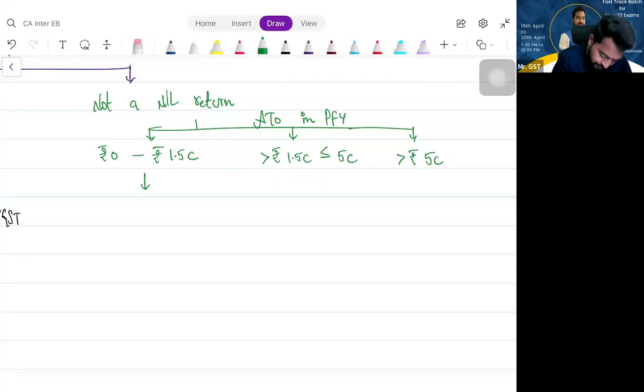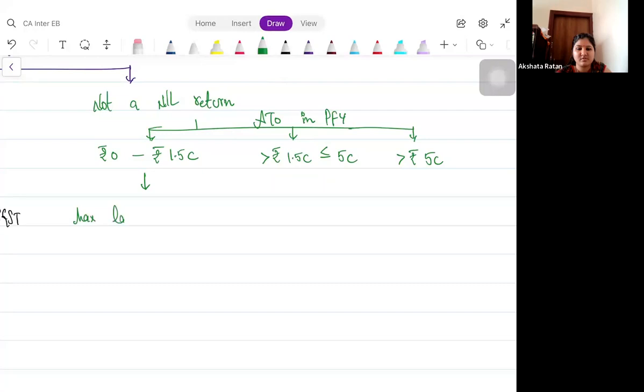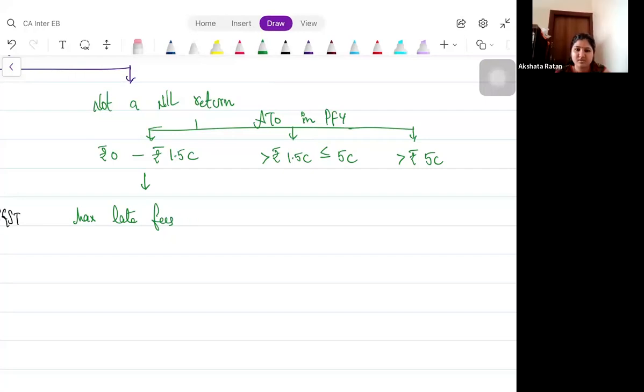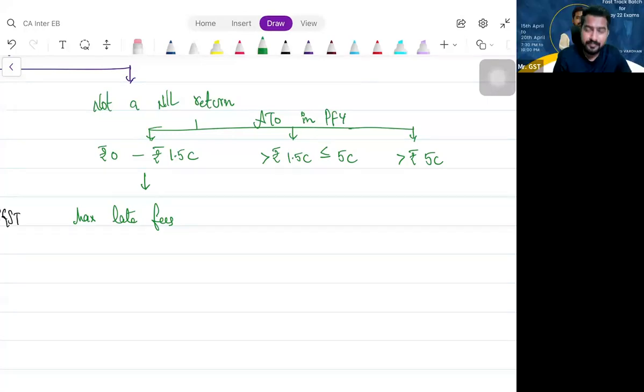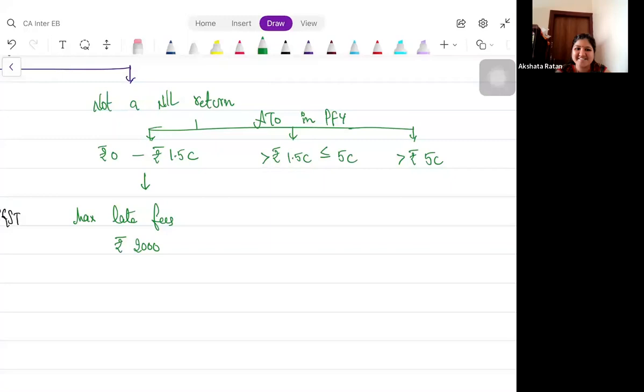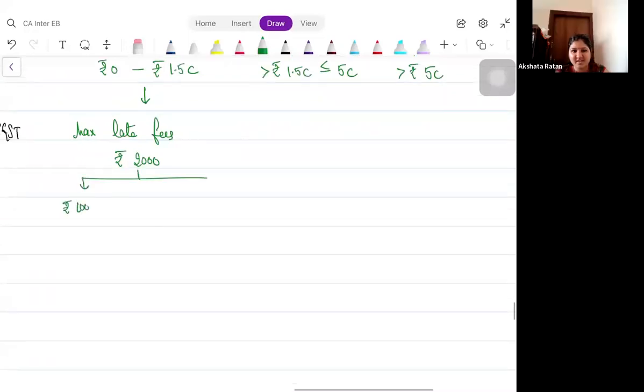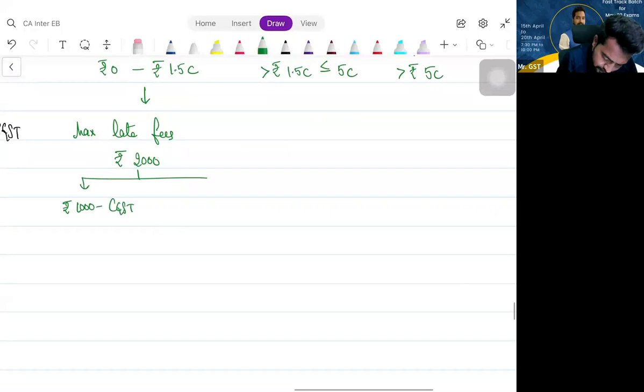What is the maximum late fee, my dear friends? Total amount. What is the maximum late fees? You should respond, you should tell me. I don't know the amendments. Okay, sir. Rupees 2,000. So 2,000 is how much? 1,000 CGST, 1,000 SGST. Yes. Others respond.